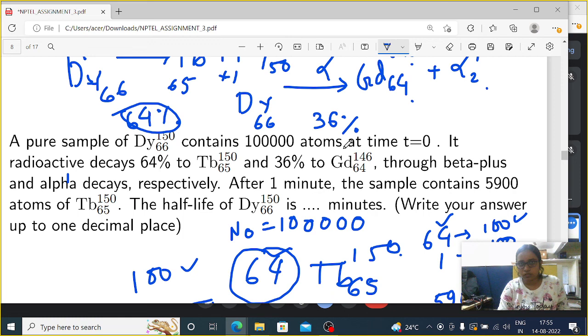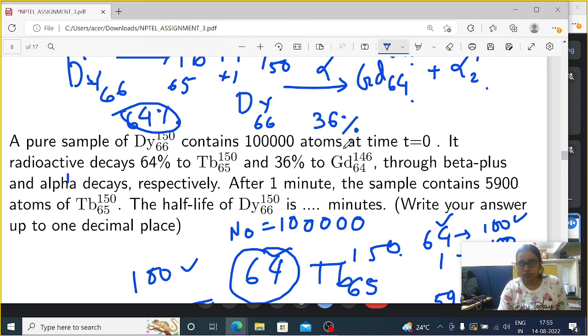If it were given there, then we could say that for 36% Gd we have to take 100 Dy. Just a similar thing we should do there. But as only 64% and Tb-65 150 data is given, we can have only the value of 64, and 5900 into 100 divided by 64. As a whole, the remaining is 100,000 minus 5900 into 100 divided by 64.